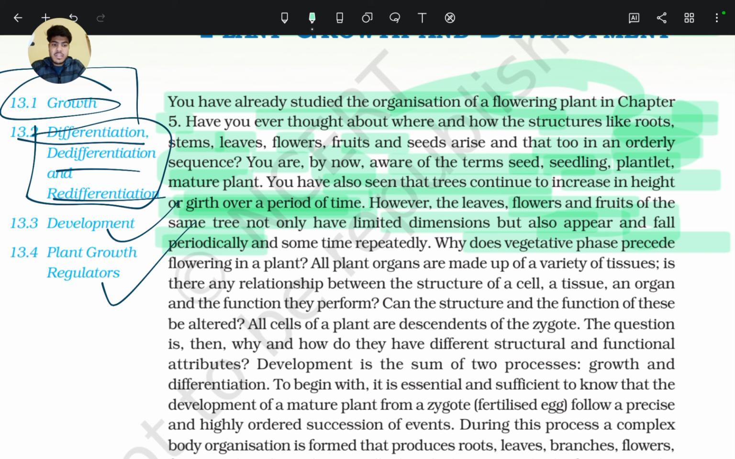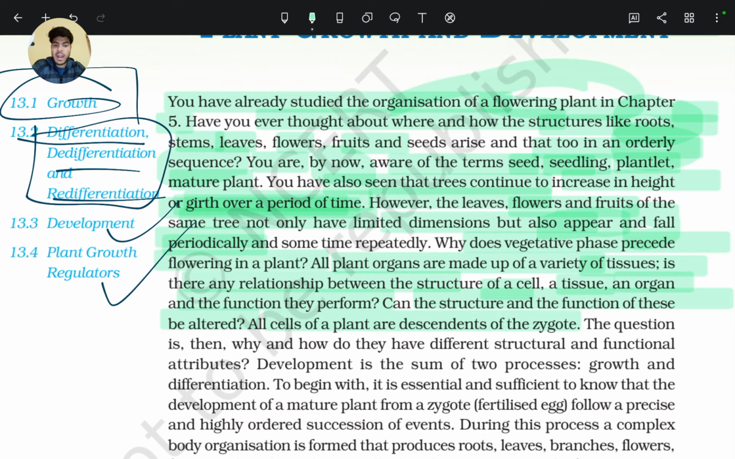Why does the vegetative phase precede flowering in a plant? All plant organs are made up of a variety of tissues. Is there any relationship between the structure of a cell, a tissue, an organ and the function they perform? Can the structure and function of these be altered?